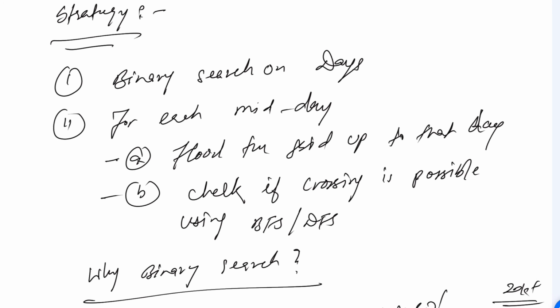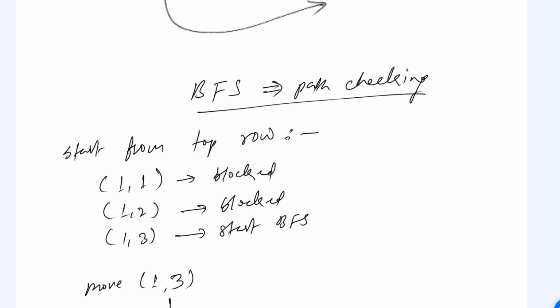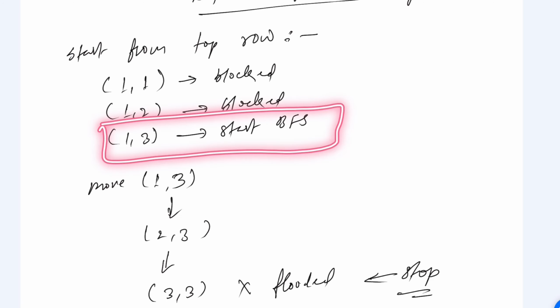Okay, so very first, what we have talked about is we'll do the path checking, right? We'll start from the top row. As an example, we have seen it is blocked because it is already flooded. So start from 1 3.